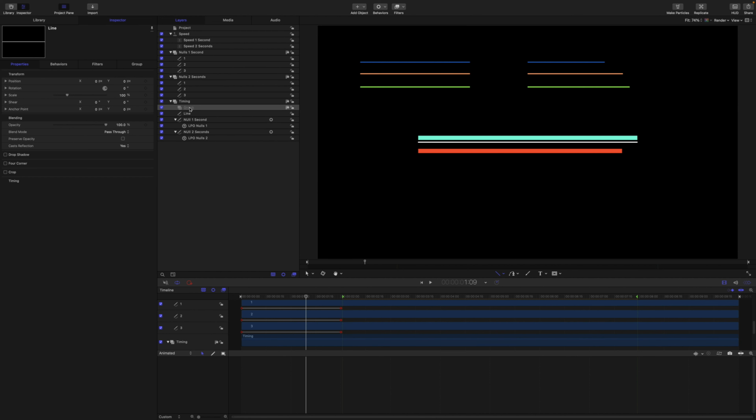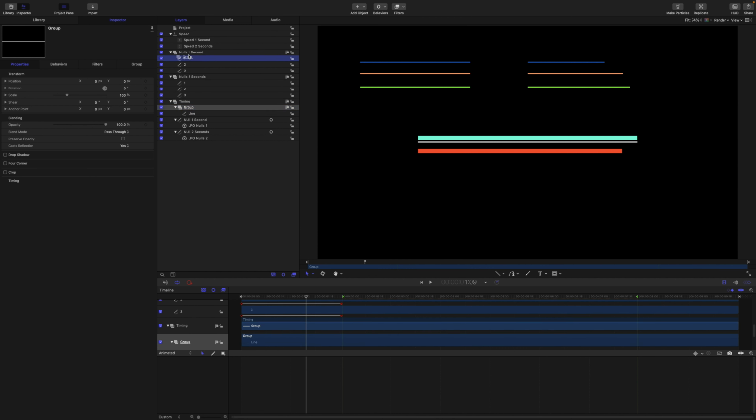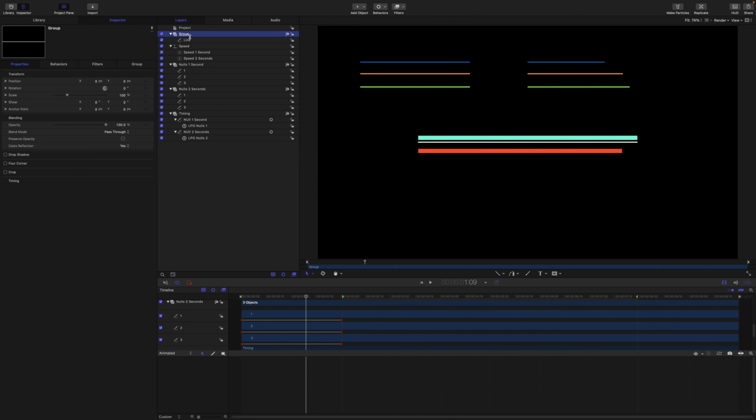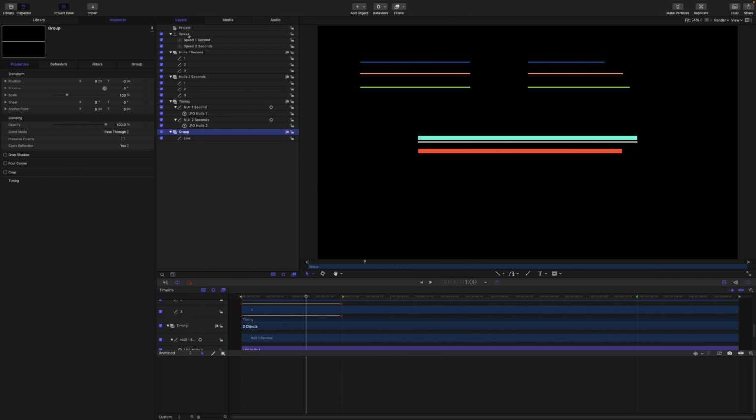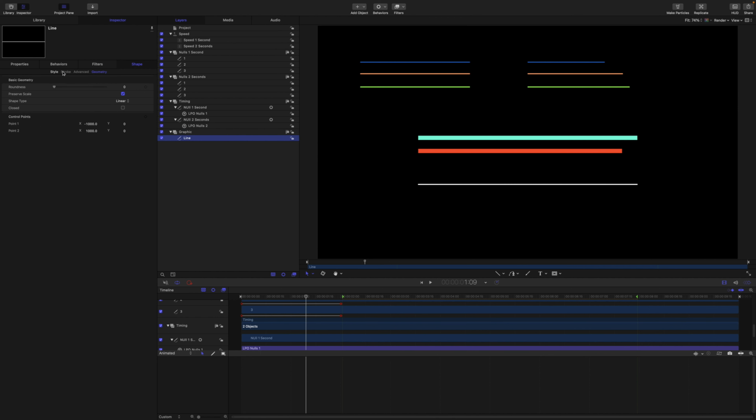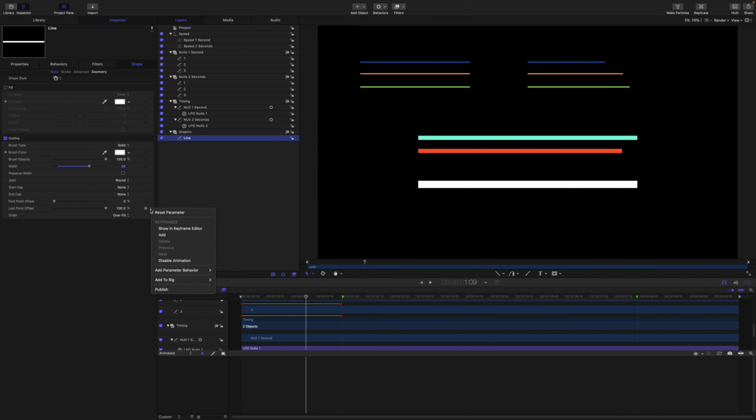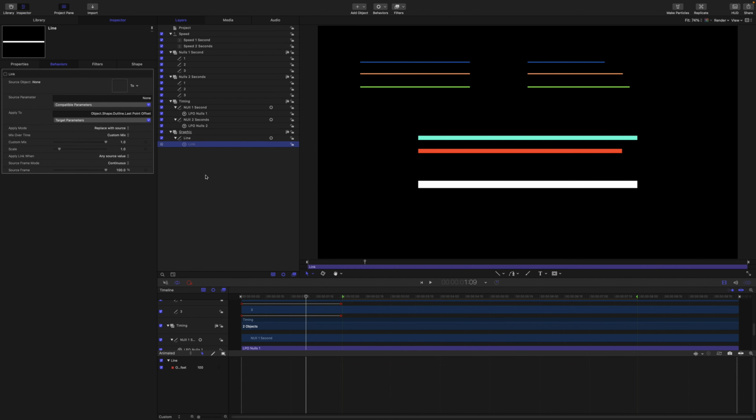Actually, I want it in its own group. I'll move that group out of the timing group and move it down in the Layers panel to sit below all of the nulls. I'll name this group Graphic, then move the Y position down to sit below the nulls. I'll turn off the line caps, increase the line thickness. Now we're going to add a link to the last point offset. And I'll name the link as Timing.